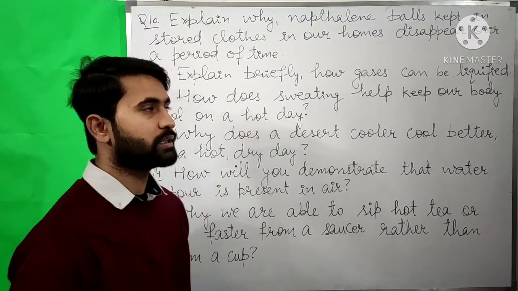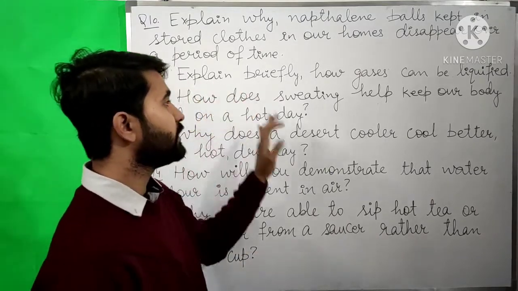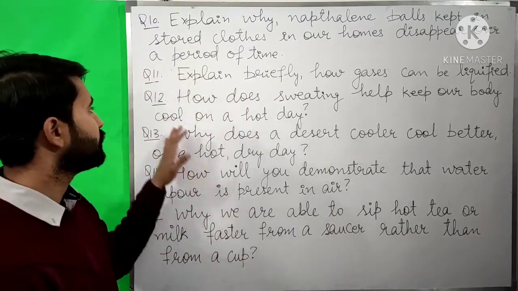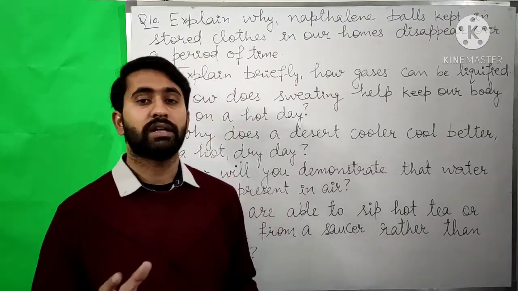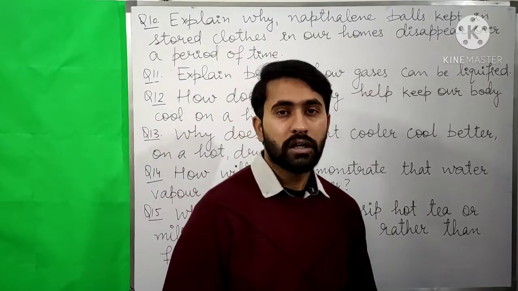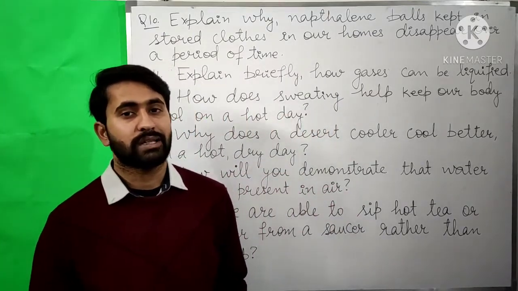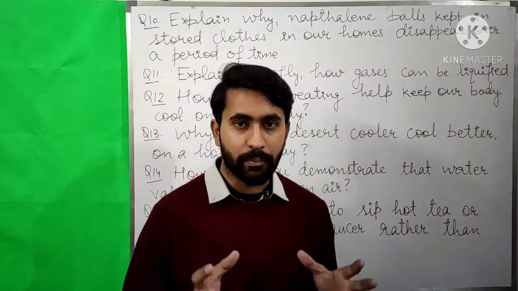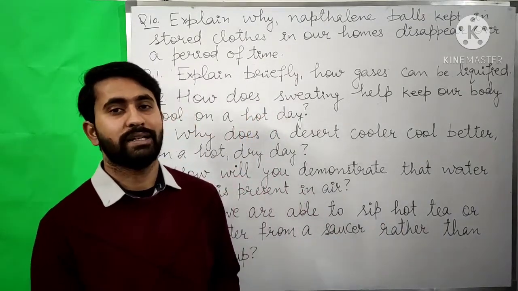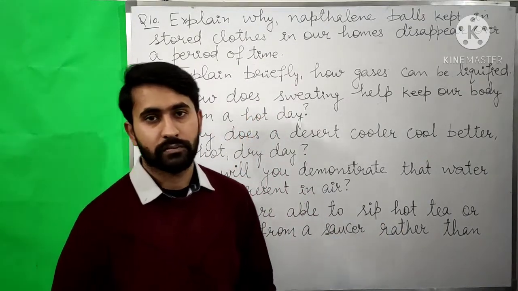Now our next question is, explain briefly how gases can be liquefied. Liquefied means converting the gases into the liquid form. So the gases can be liquefied when we increase the pressure on them and decrease their temperature.